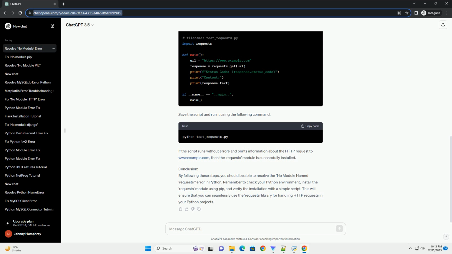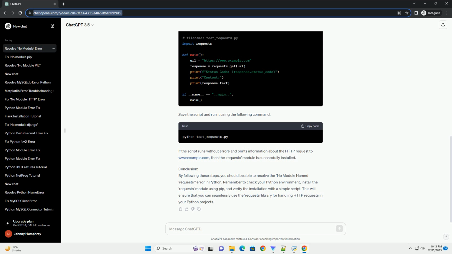Title: Troubleshooting No Module Named Requests Error in Python. Introduction. Python is a versatile programming language with a vast ecosystem of libraries and modules. Sometimes, you may encounter an error like No Module Named Requests when trying to run a script that relies on the requests module. This error typically indicates that the requests module is not installed in your Python environment. In this tutorial, we'll guide you through the process of resolving this issue and installing the requests module.